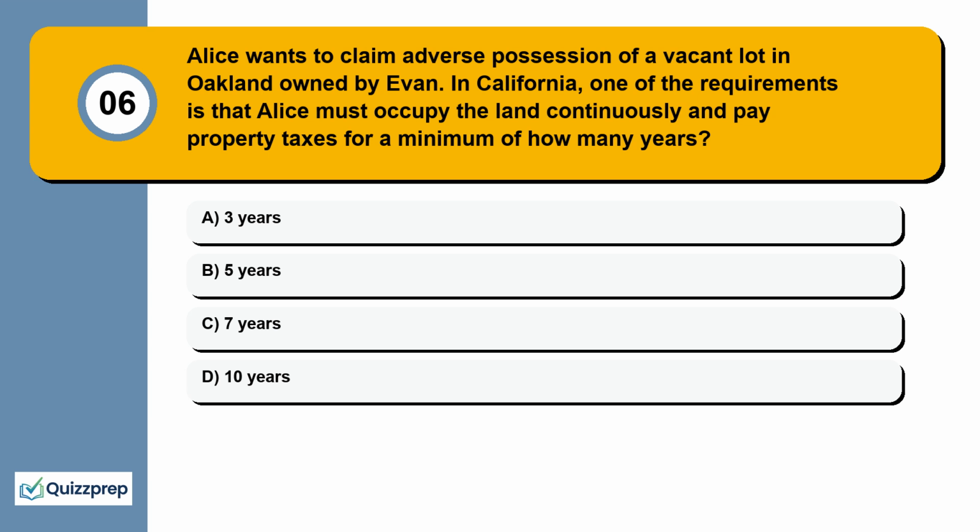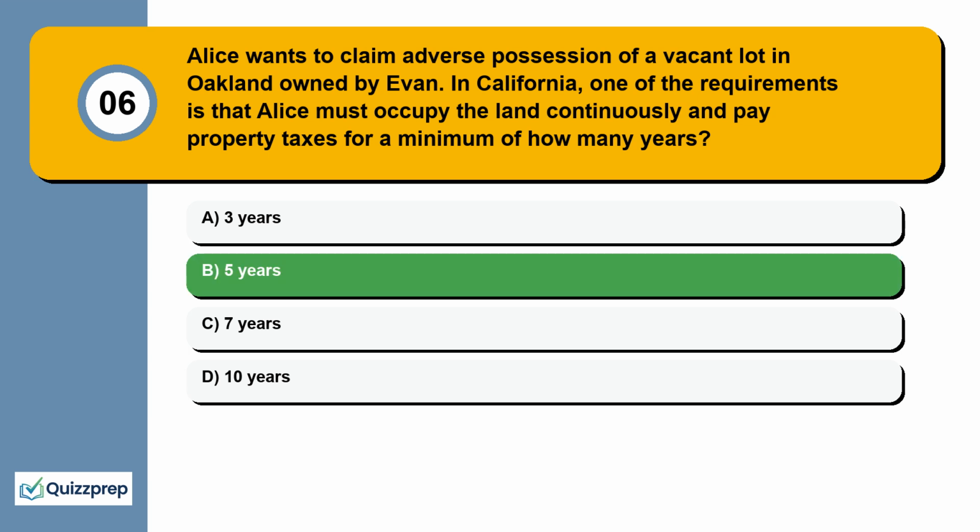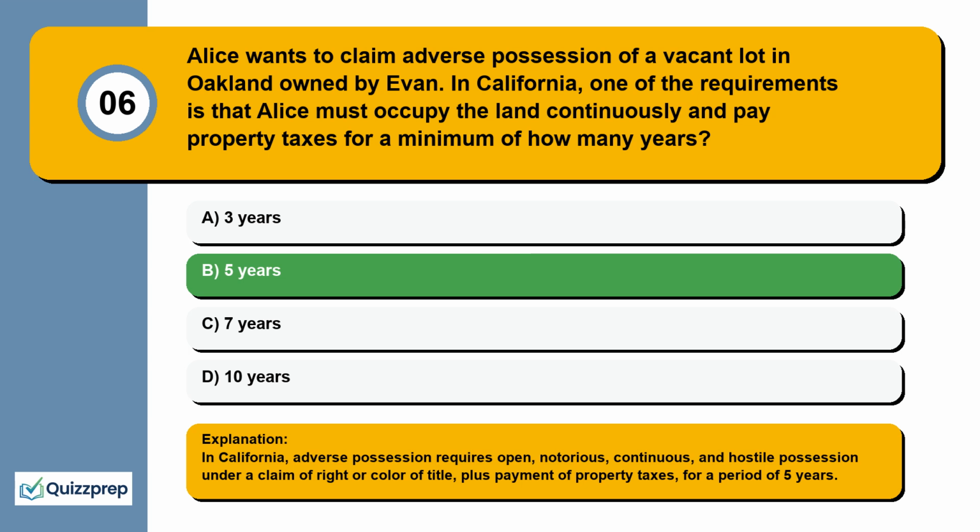Question 6. Alice wants to claim adverse possession of a vacant lot in Oakland owned by Evan. In California, one of the requirements is that Alice must occupy the land continuously and pay property taxes for a minimum of how many years? 3 years, 5 years, 7 years, 10 years. In California, adverse possession requires open, notorious, continuous, and hostile possession under a claim of right or color of title, plus payment of property taxes, for a period of 5 years.